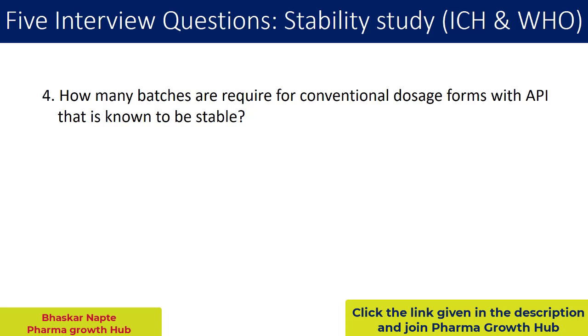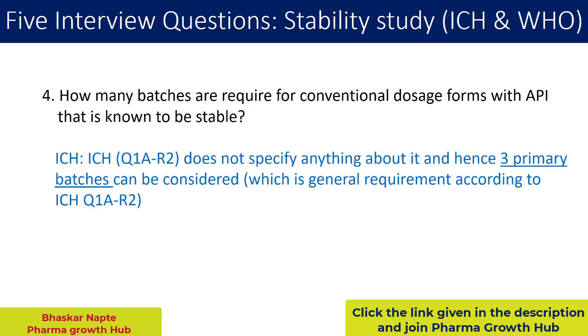And in case you are submitting an application, you must have read that 3 primary batches are required. Let us understand. According to the ICH guideline Q1A(R2), this guideline does not specifically mention this particular statement. And hence, you must go with the 3 primary batches.